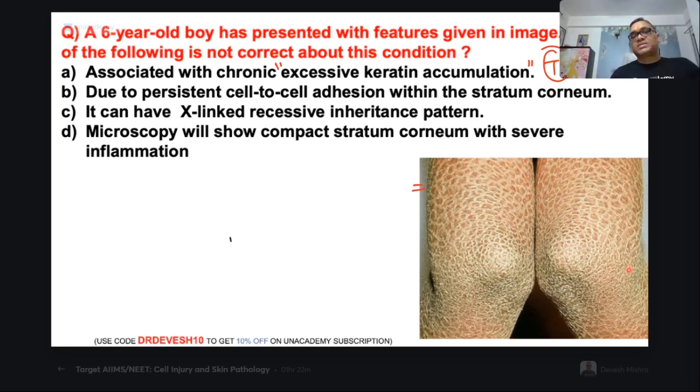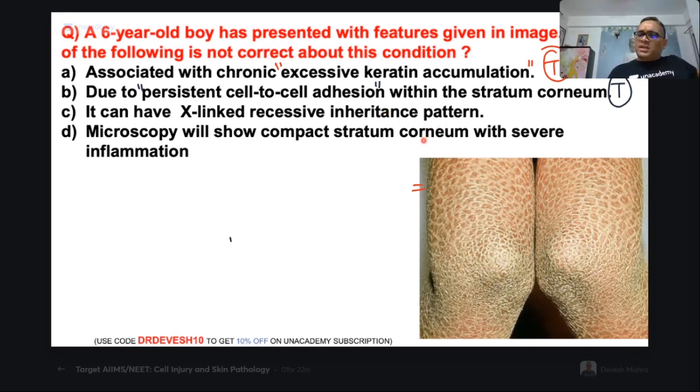Usually what happens in the stratum corneum, cells will be damaged after some time and then they will be removed and recycled. But here what is happening, there is a persistent cell-to-cell adhesion. So that is a true statement. So that is the reason why these scaly things are still present, right? It can have X-linked recessive inheritance. Can you tell me what is this C option, true or false?